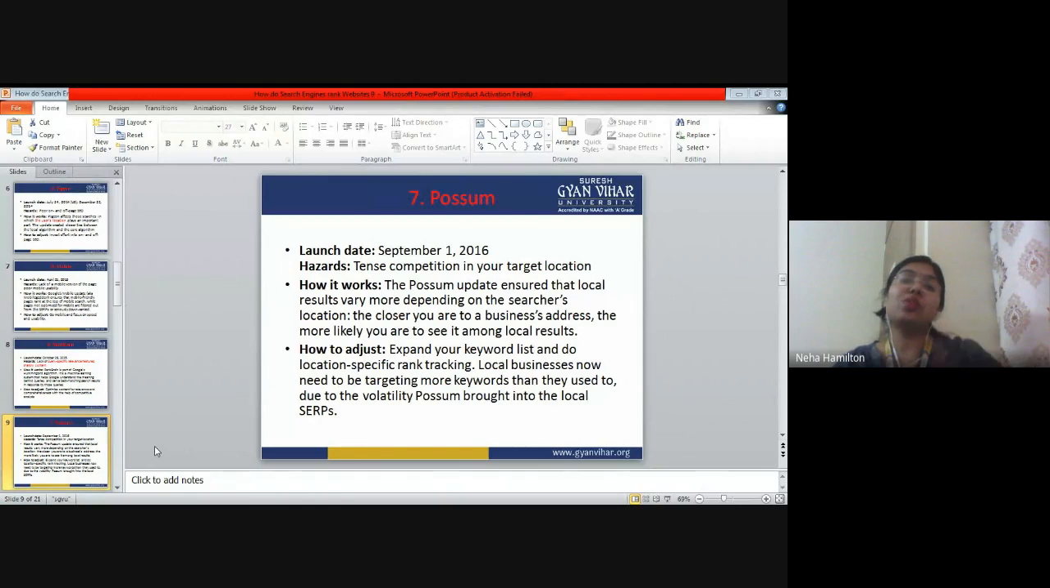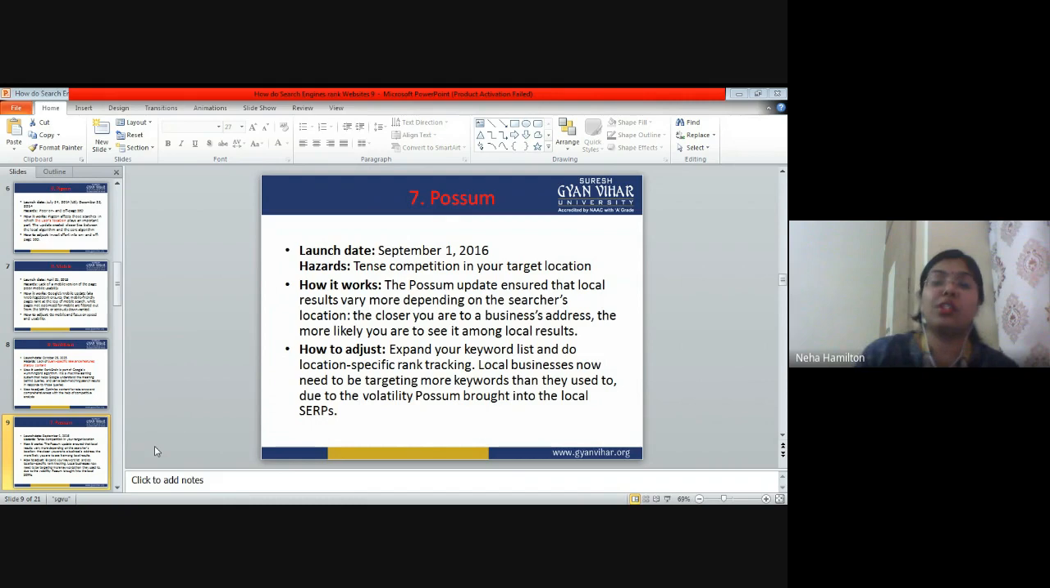So, who is the software that decides your ranking among the local businesses? The name of that software is POSUM, right? So POSUM decides, on the basis of your location, which is the best thing that can be offered to you. On the basis of the user's location, it is decided.